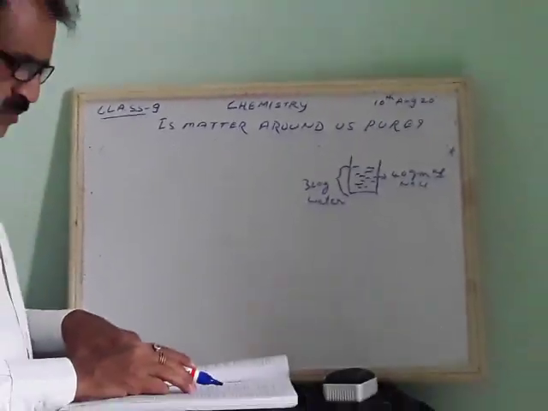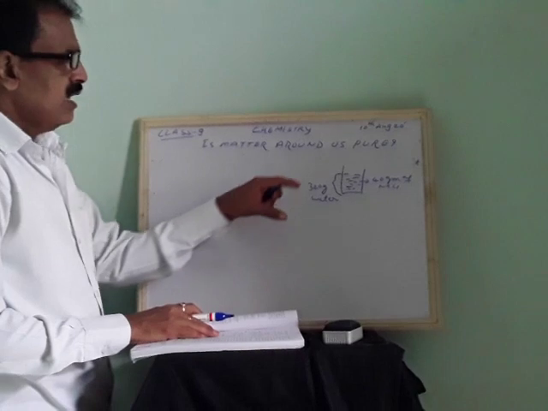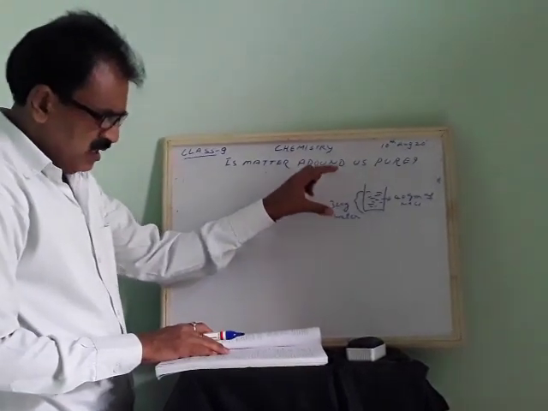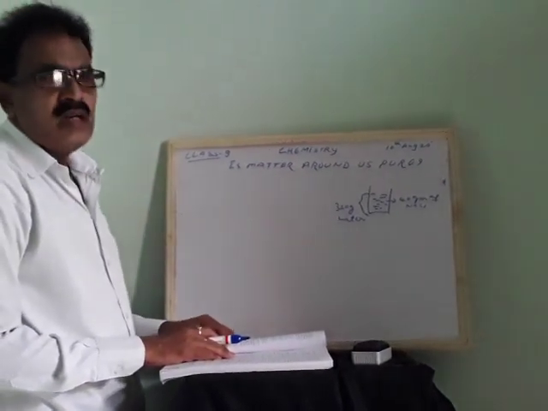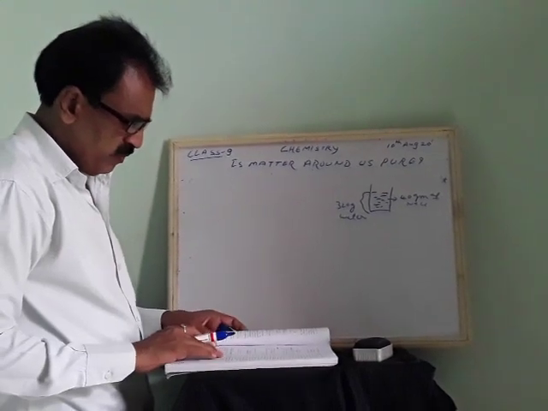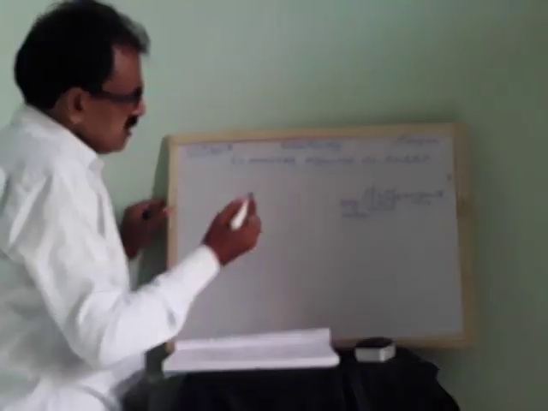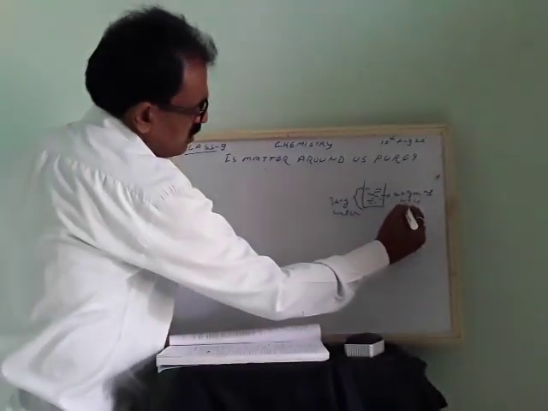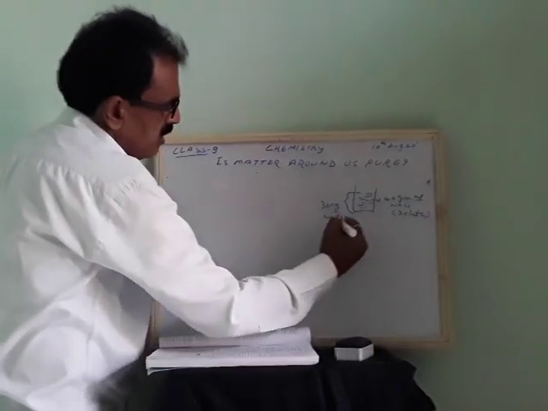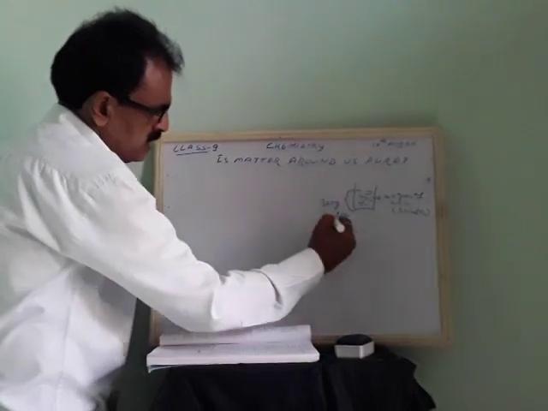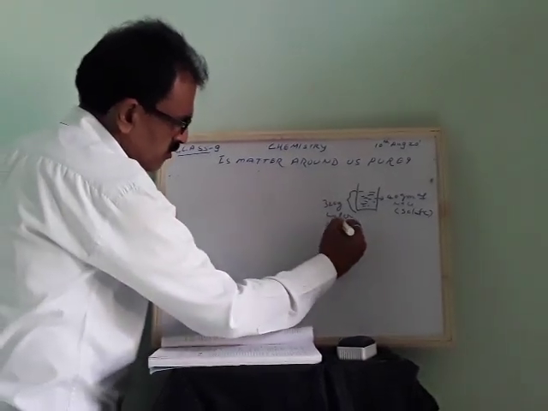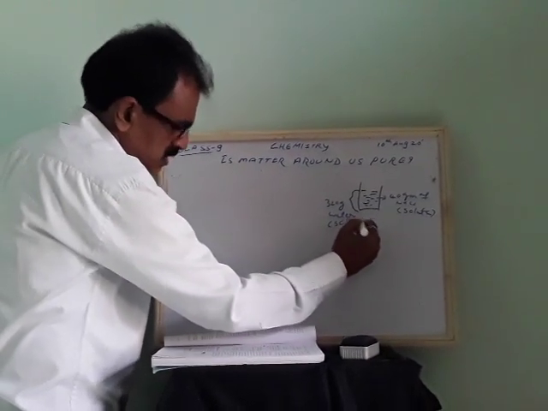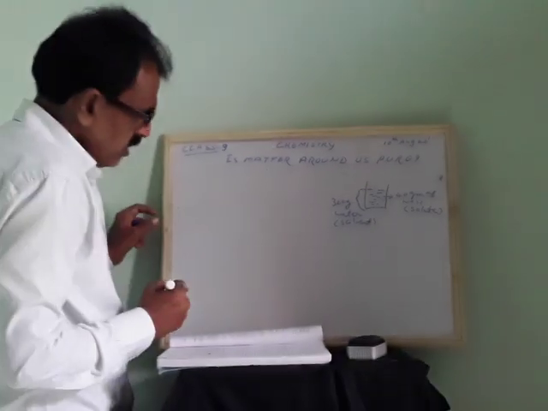Calculate the concentration in terms of mass by mass. We have to calculate the mass percentage of the solution. In this part I already have 40 gram of salt. So this is the solute. Water is used as the solvent.